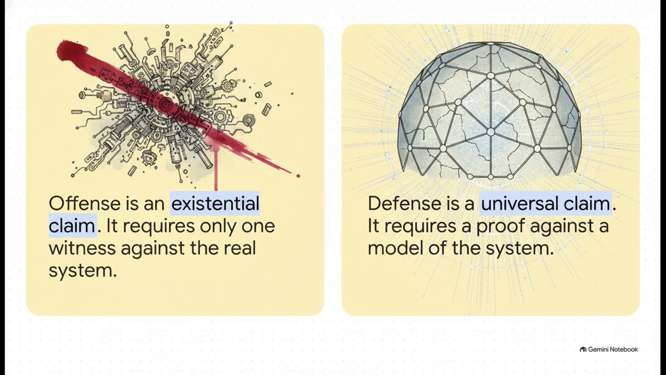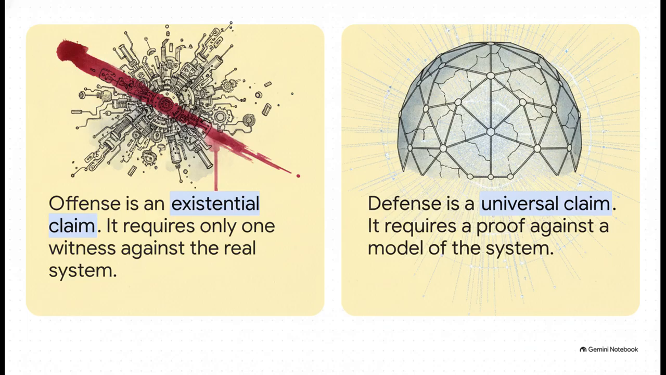And here is the mathematical root of the whole problem. Offense is an existential claim, represented by the mathematical symbol for there exists. It literally only requires one witness, one successful exploit against the real system. It completely self-verifies on execution. It's like finding a single tiny crack in a massive concrete dam. Defense, on the other hand, is a universal claim. For all inputs, this behavior does not occur. You have to mathematically prove that no cracks can possibly exist anywhere under any pressure.